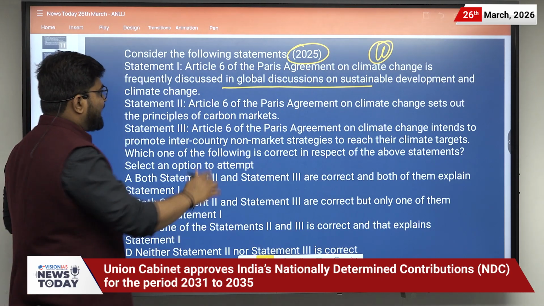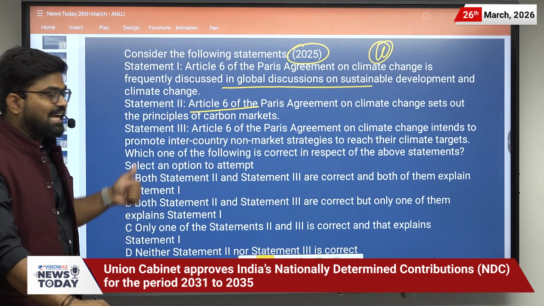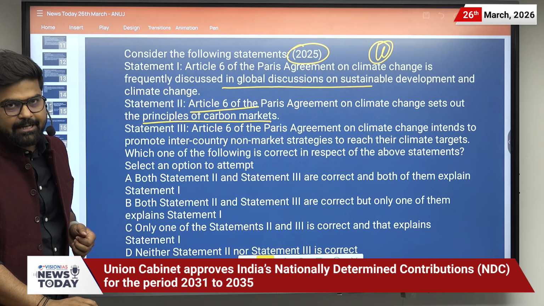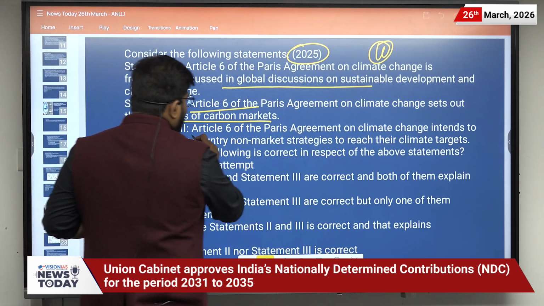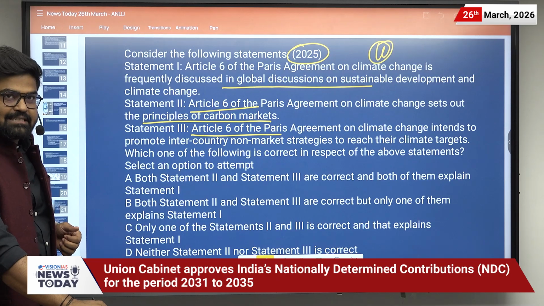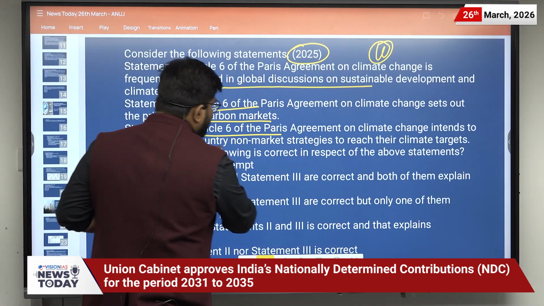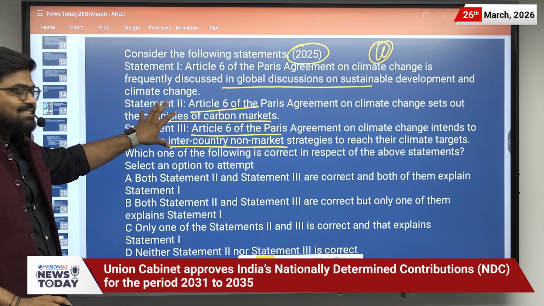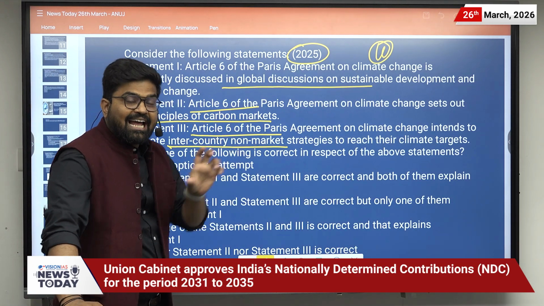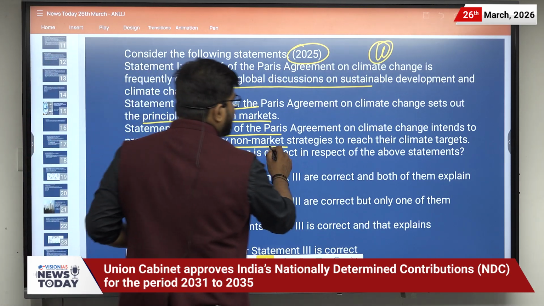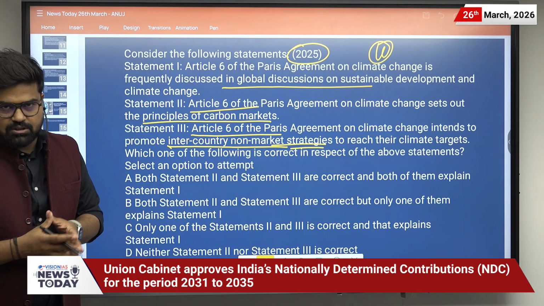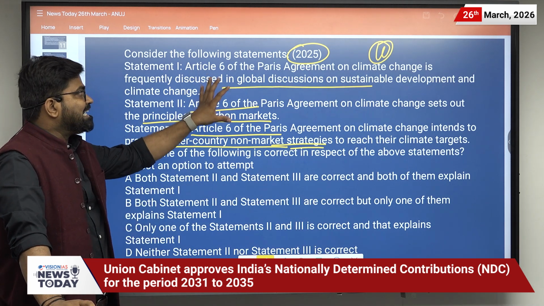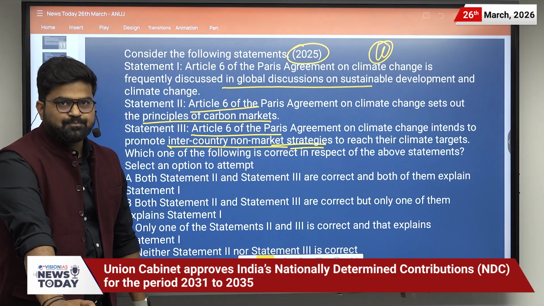Statement 2: Article 6 of the Paris Agreement on Climate Change sets out the principle of carbon market. Statement 3: Article 6 of the Paris Agreement on Climate Change intends to promote inter-country non-market strategy to reach their climate target. So market strategy includes carbon market, and non-market strategies include technical support from one country to another country. That is part of Article 6 of the Paris Agreement.